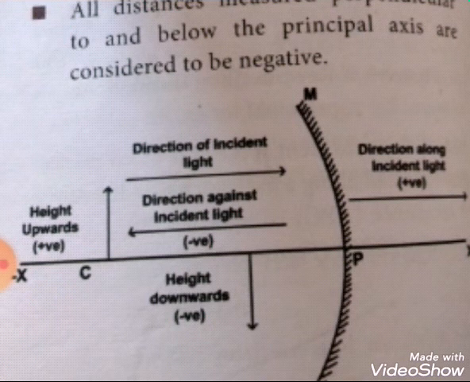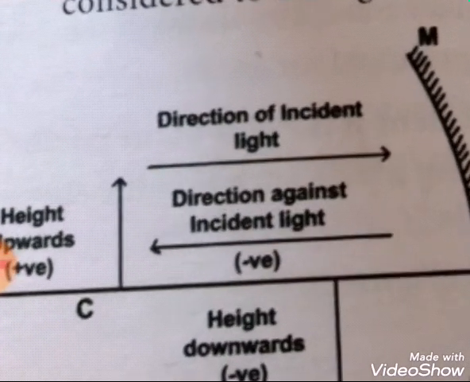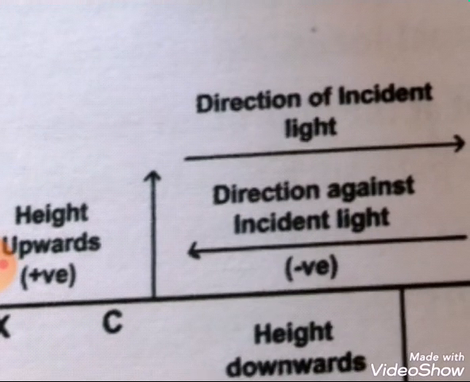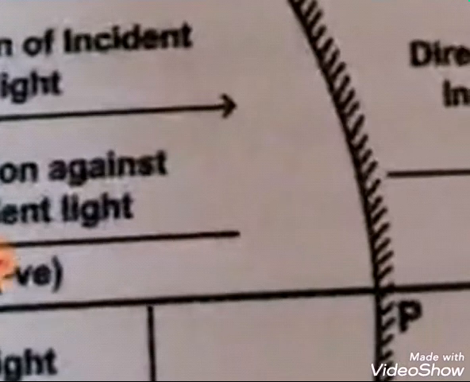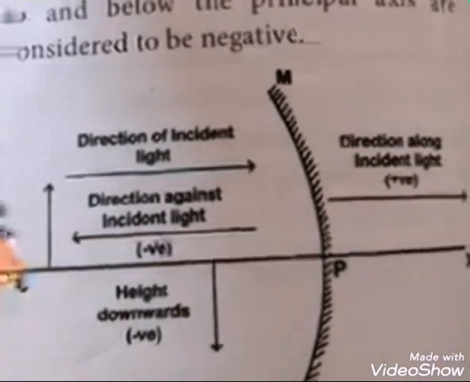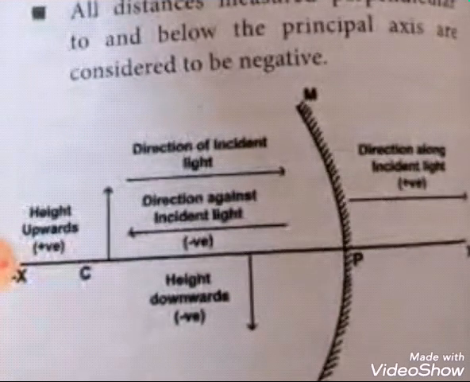The object is always placed on the left side of the mirror. Then, all distances are measured from the pole of the mirror. You can see here the pole. So, all distances must be measured from the pole of the mirror.